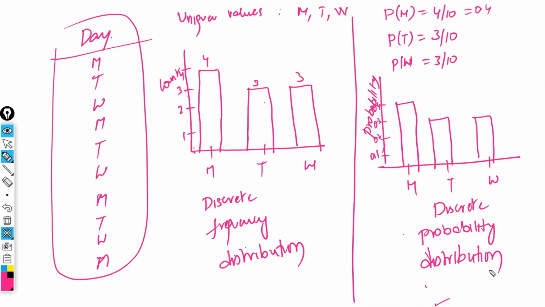The sum of the probabilities in this case also: the probability of M plus probability of T plus probability of W is again equal to 1. And probabilities are always less than or equal to 1. They can't be more than 1. In this case, that is fixed every time. Okay. Is that clear, guys? Any questions on discrete variable, discrete probability distribution, and discrete frequency distribution?